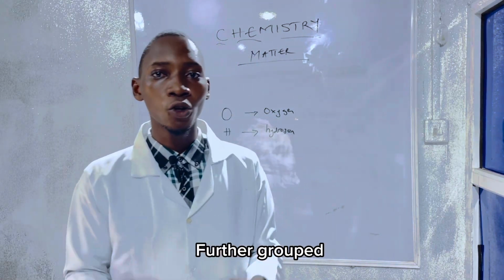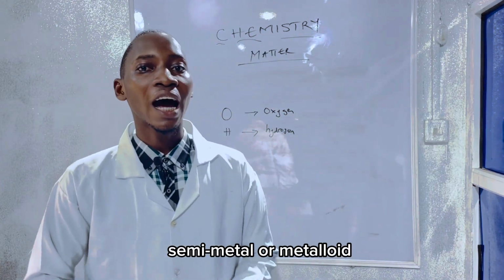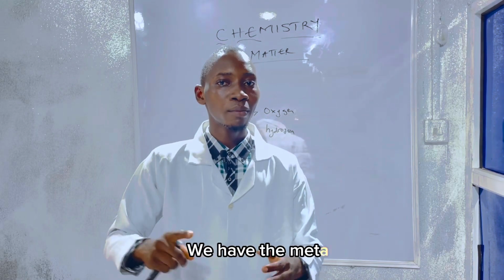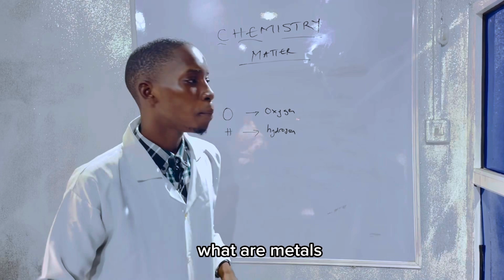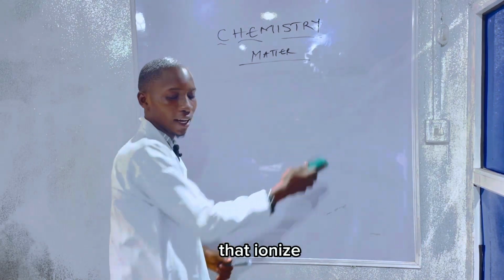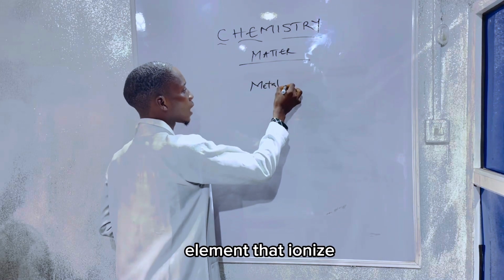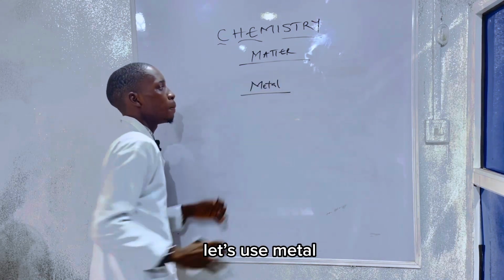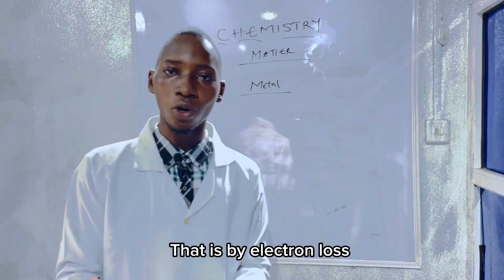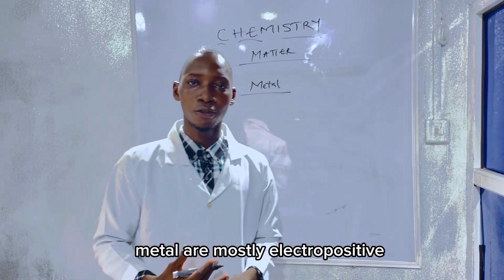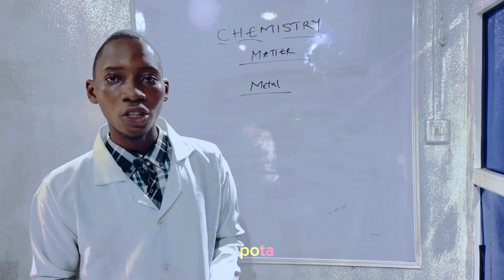These elements are further grouped into the metal, semi-metal or metalloid, and non-metal. What are metals? Metals are those elements that ionize by losing electron, that is by electron loss. Metals are mostly electropositive, and familiar examples include sodium, magnesium, potassium, calcium.